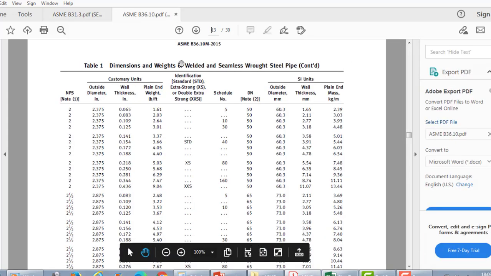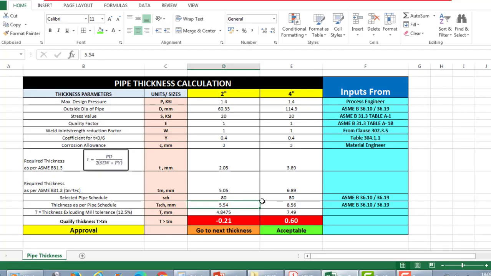In B36.10, the thickness shown in the chart, can you see it? This 5.54. After manufacturing, the pipe could be 12.5% lesser than the value shown over here. It could also be higher actually. That's one of the reasons we have to qualify the selected thickness based on mill tolerance.